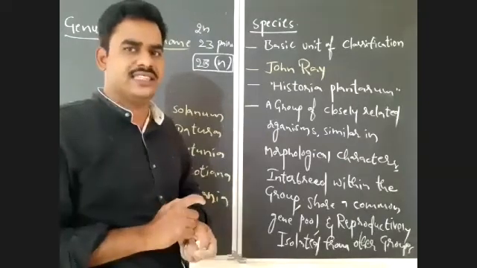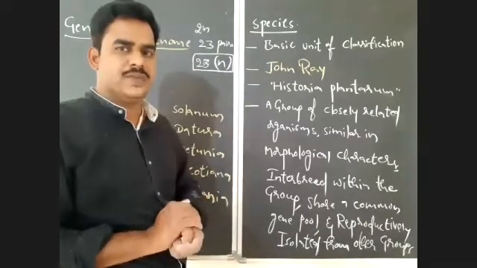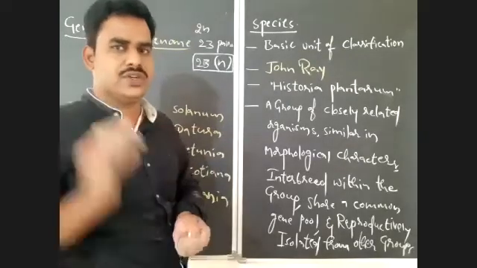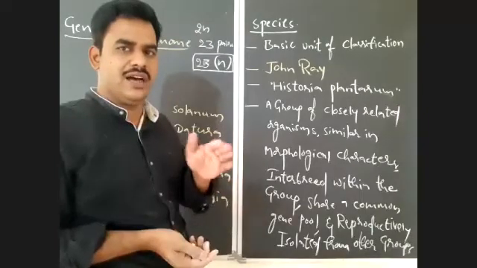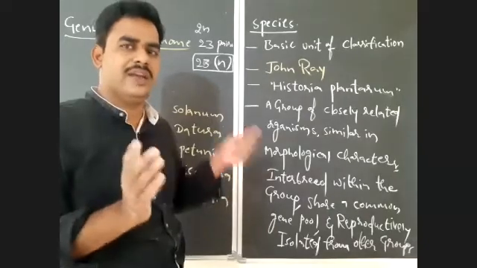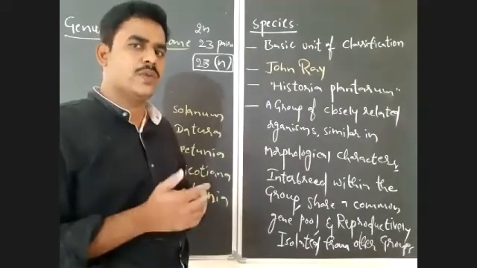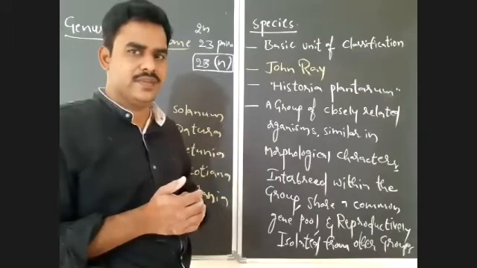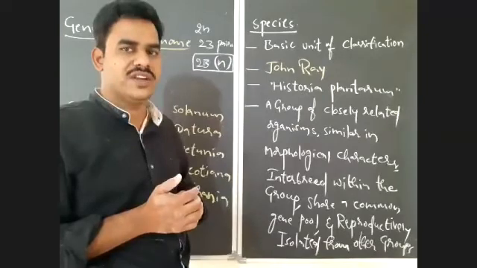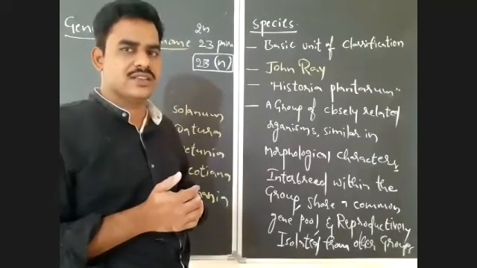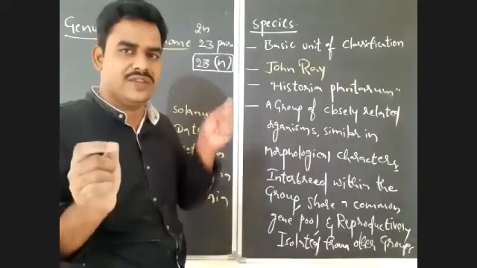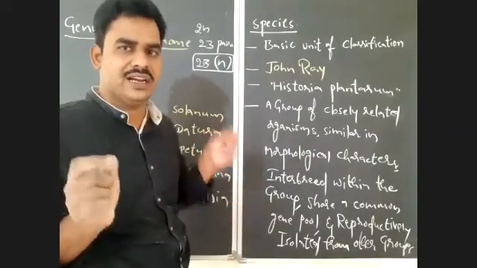Just remember, for example, if you observe the cross between a male donkey and a female horse. Donkey belongs to a different species. Horse belongs to a different species. But if there is a crossing between a male donkey and a female horse, that will successfully produce a hybrid, a new variety of organism, that is mule. What is mule? Mule is a hybrid produced by crossing a male donkey with a female horse.